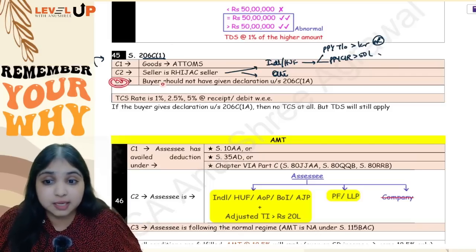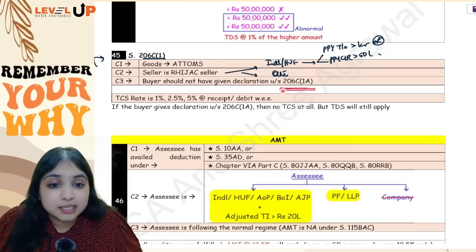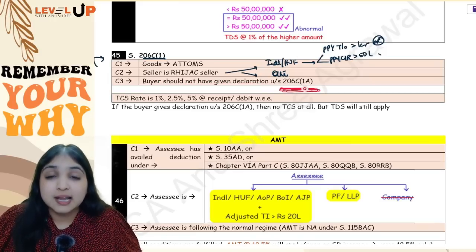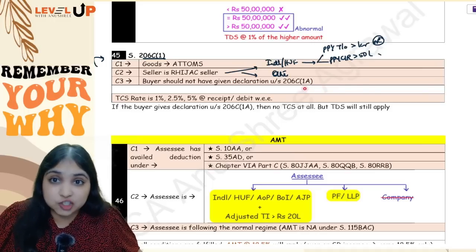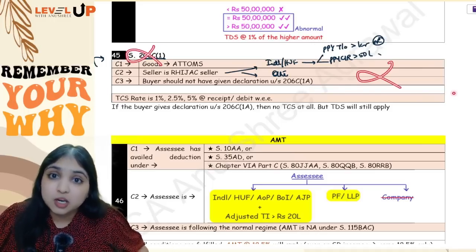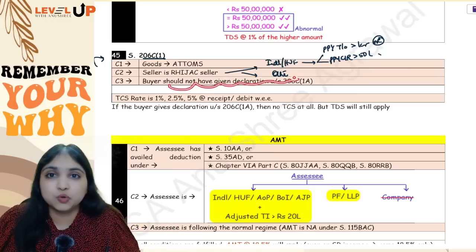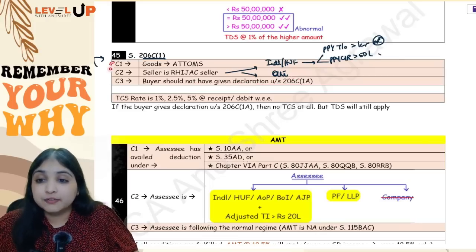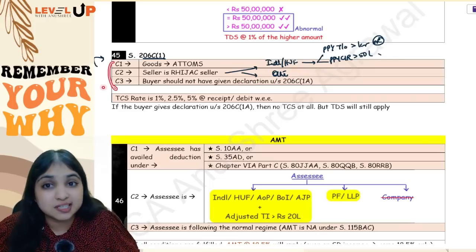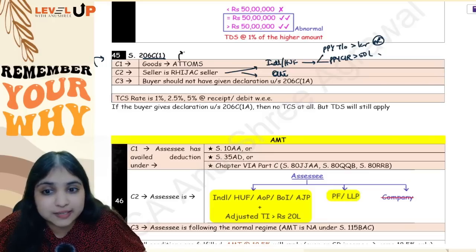Then condition number 3, the buyer should not have given a declaration under 206C(1A). If the buyer gives a declaration under 206C(1A), then TCS will not apply under any section. Neither will 206C(1) apply, nor will 206C(1H) apply. TCS at all will not apply. So the buyer should not have given a 206C(1A) declaration. If all these conditions are fulfilled, then 206C(1) will apply. At what rate now? On tendu leaves, the TCS rate will be 5%.